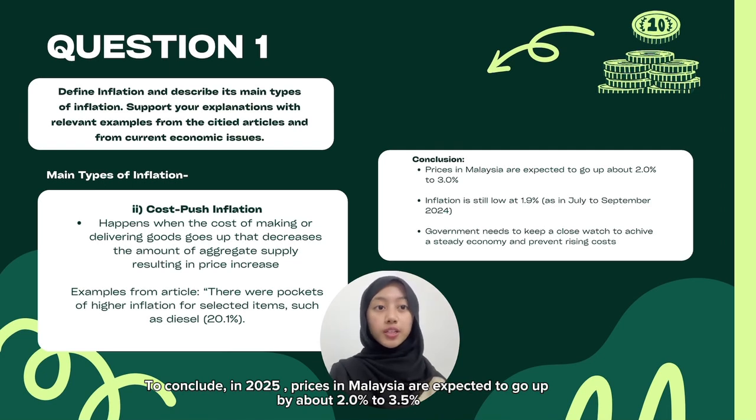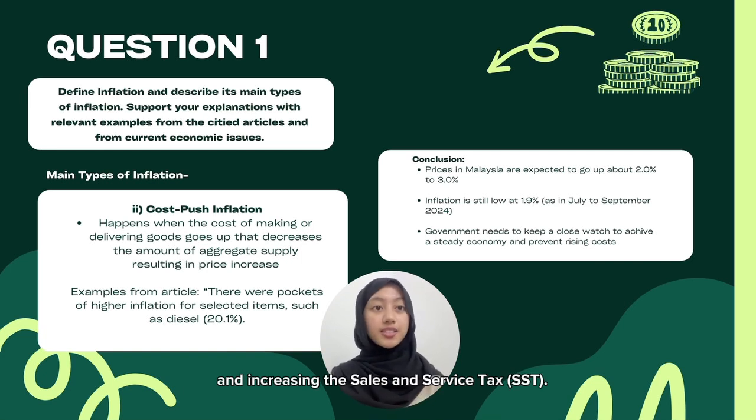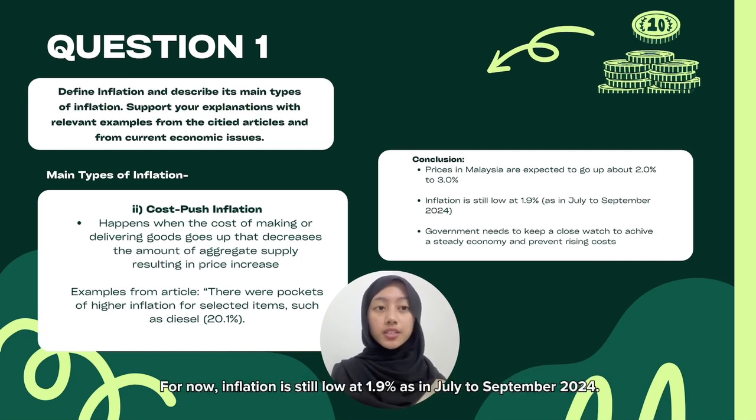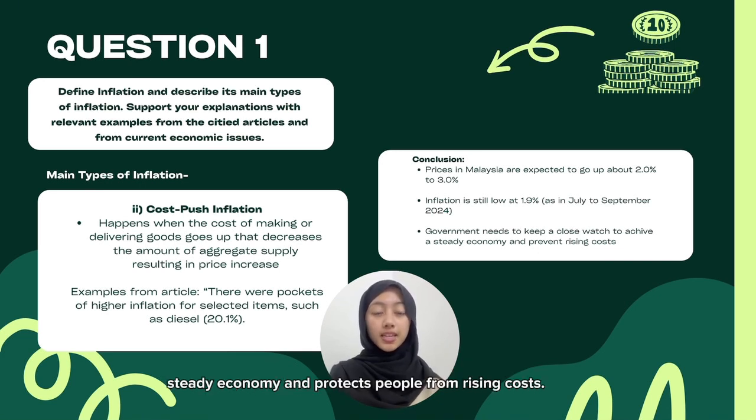To conclude, in 2025, prices in Malaysia are expected to go up by about 2% to 3.5% due to changes in government policies, such as reducing RON95 petrol subsidies and increasing the sales and service tax. For now, inflation is still low at 1.9% as in July to September 2024. To ensure prices don't go up too fast, the government needs to keep a close watch on it to help keep a steady economy and protect people from rising costs.